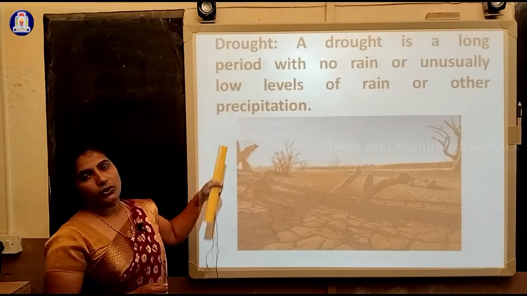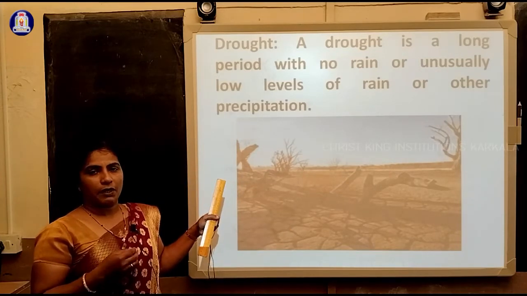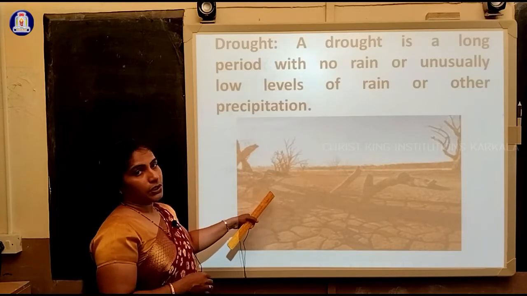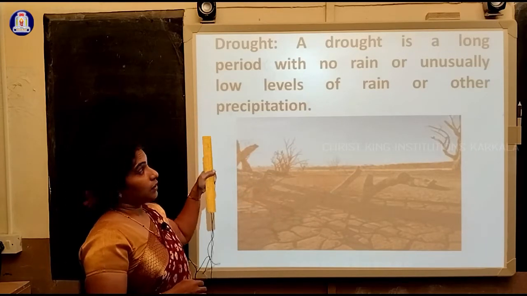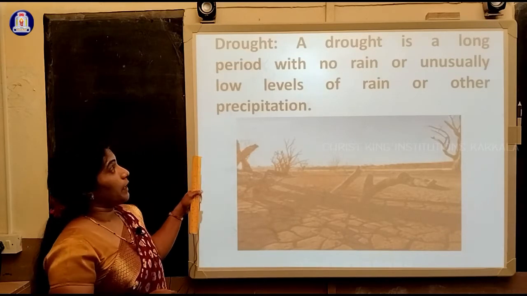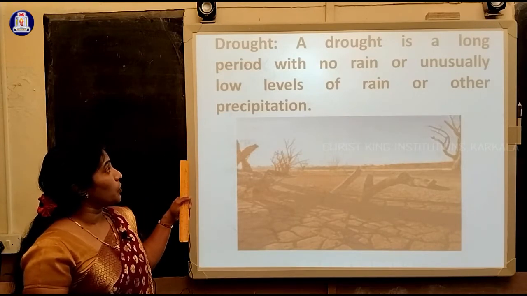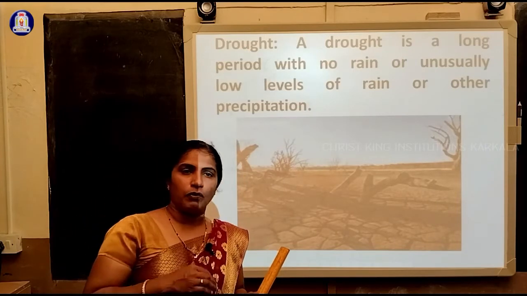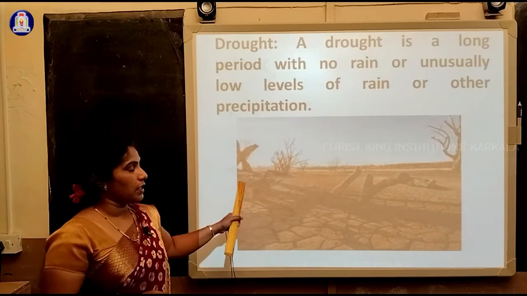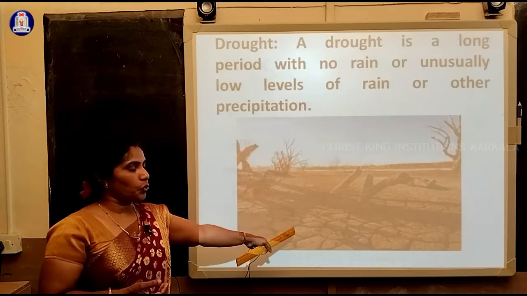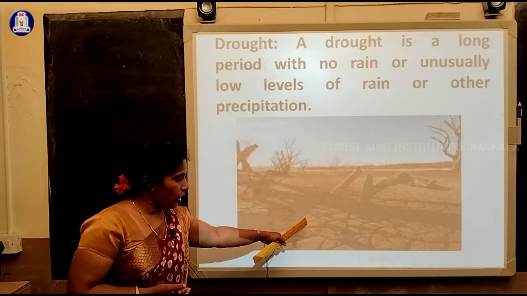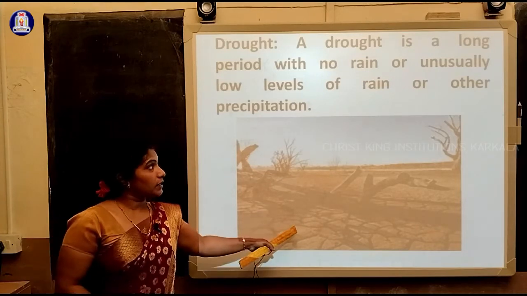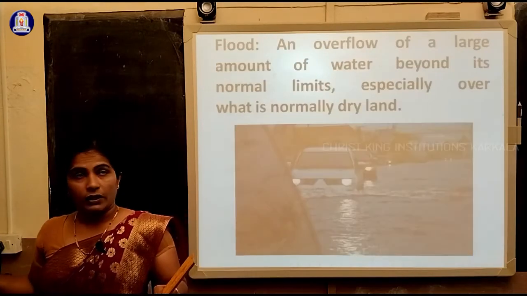the term called drought. If I am removing the plants, there will be reduced rainfall. In that case, the land will convert into barren land. Drought is a long period with no rain, or unusually low levels of rain or other precipitation. If I am clearing the forest area, I won't get rain. So automatically the land, observe carefully, will be broken. The cracks that can be observed on the land surface are nothing but drought.